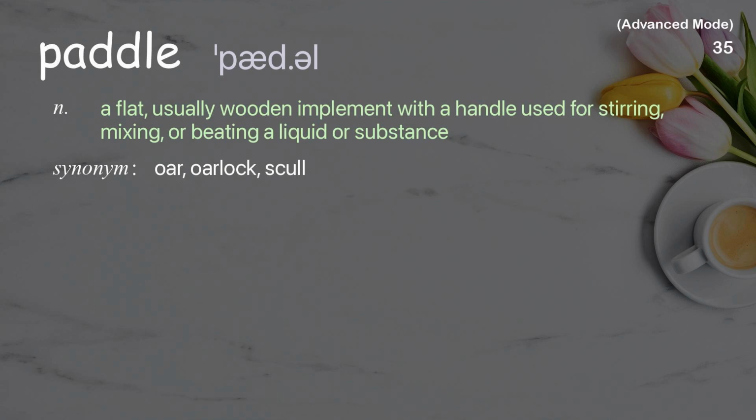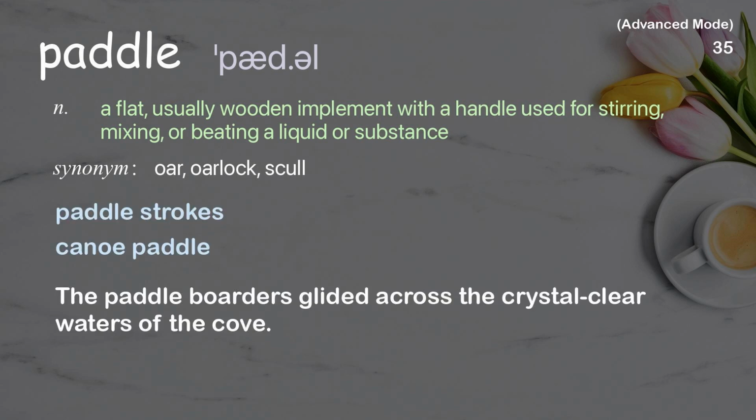Paddle. A flat, usually wooden implement with a handle used for stirring, mixing, or beating a liquid or substance. Examples: paddle strokes. Canoe paddle. The paddle boarders glided across the crystal clear waters of the cove.